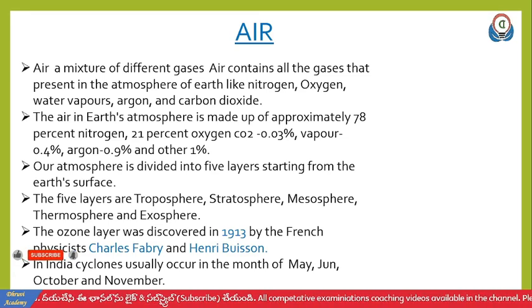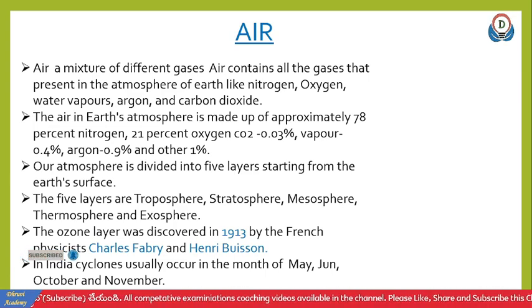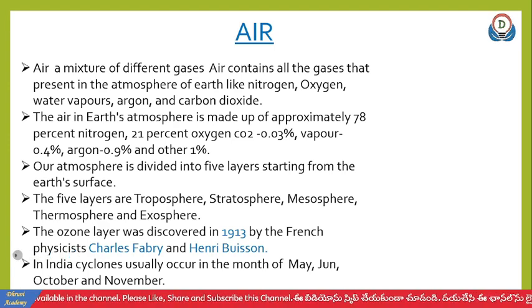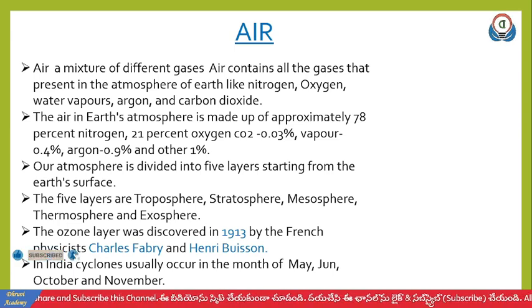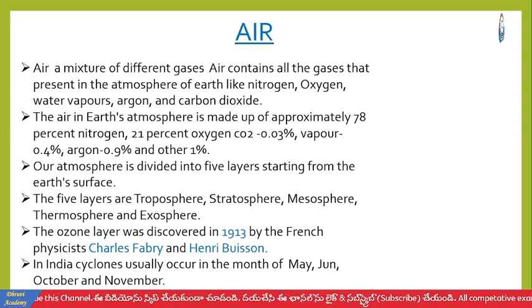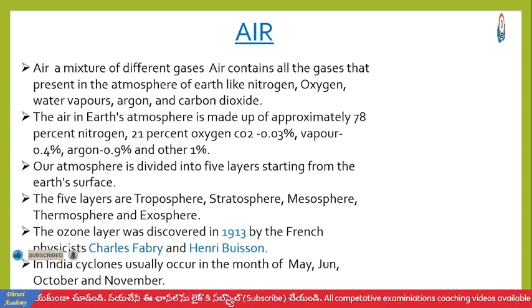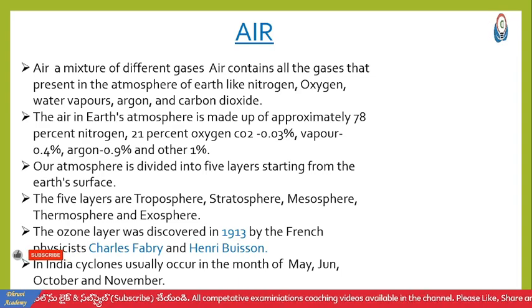Air is a mixture of different gases. Air contains nitrogen, oxygen, water vapor, argon, and carbon dioxide. These are all different gases present in the air. The air in the atmosphere is made up of approximately nitrogen about 78%, whereas oxygen is about 21%, carbon dioxide about 0.03%, water vapor about 0.4%, argon about 0.9%, and others about 1% in the atmosphere.